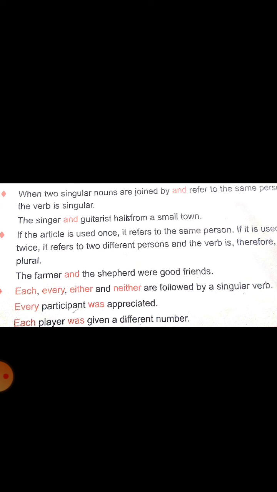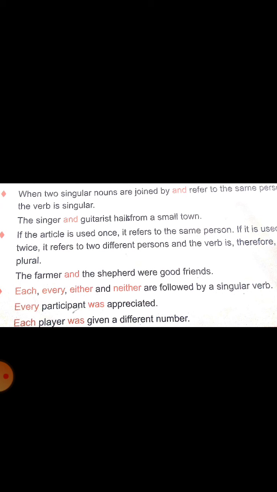Because of the usage of the definite article, the. The is used only once for the two nouns singer and guitarist. When two nouns have an article in common, it can be any article, the or a or an, if it is used only once for two different nouns, it refers to the same person.